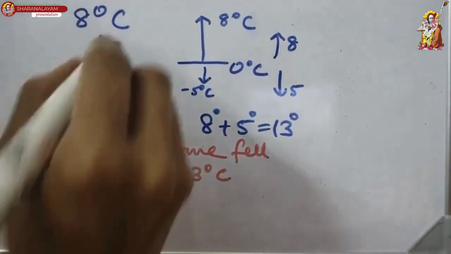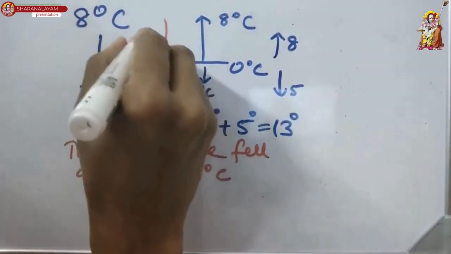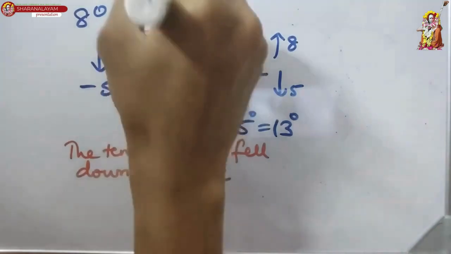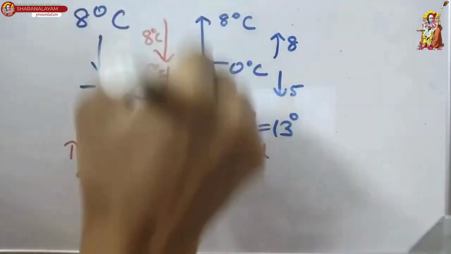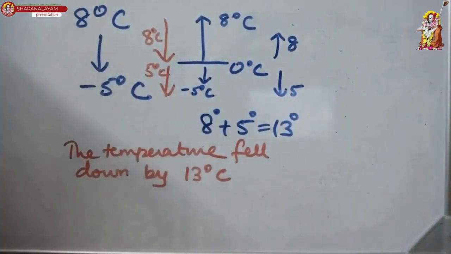Okay, because it has to come all the way here and here. So the temperature has to cover 8 degrees Celsius here and 5 degrees Celsius here. So it has to come all the way here. So 8 plus 5, 13 degrees. So the temperature fell by 13 degrees Celsius.